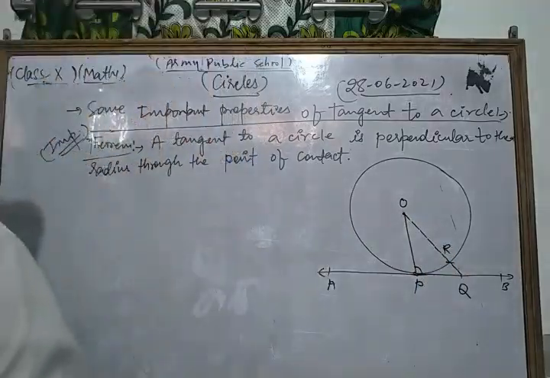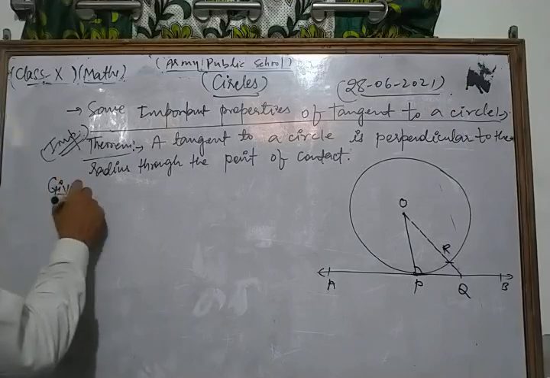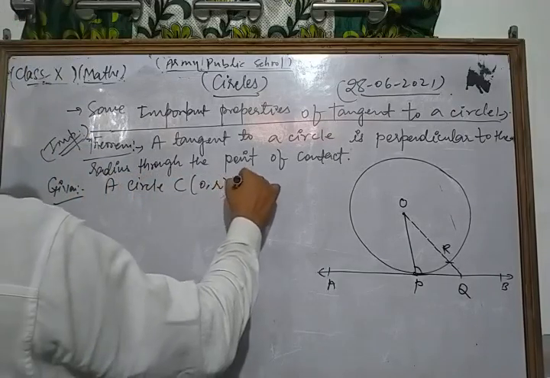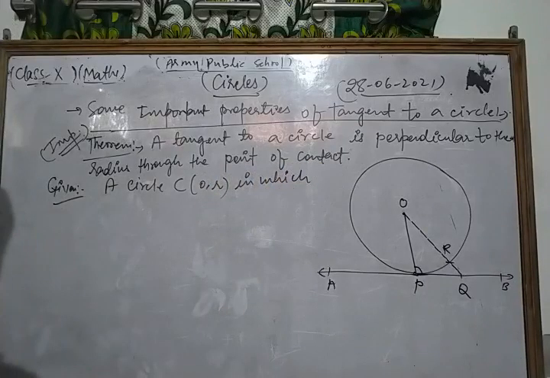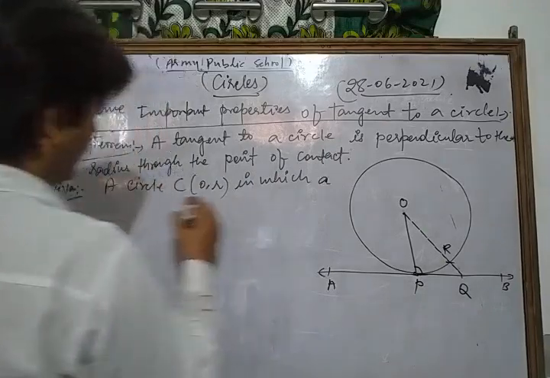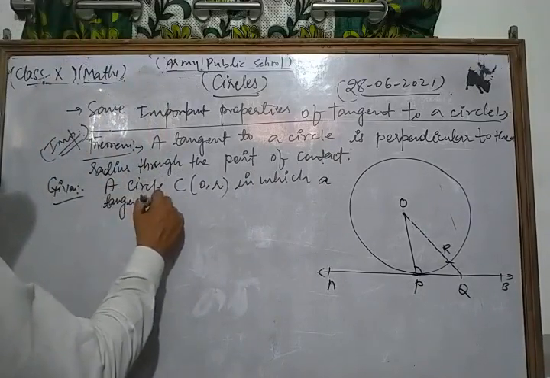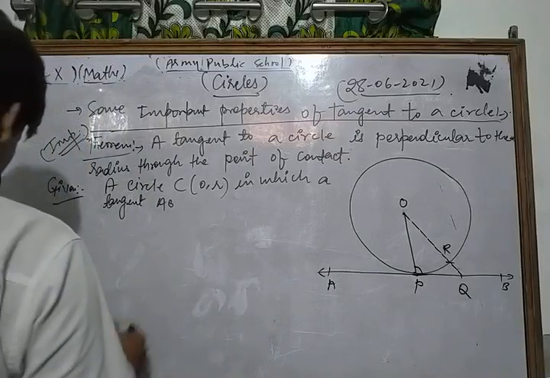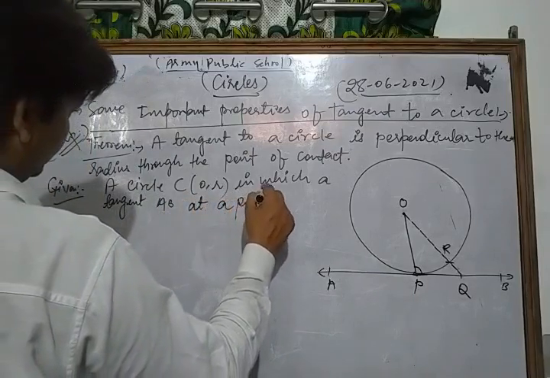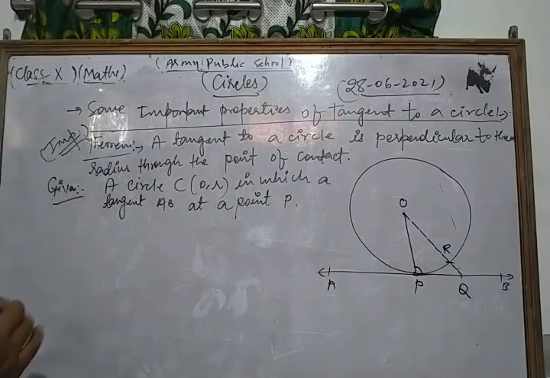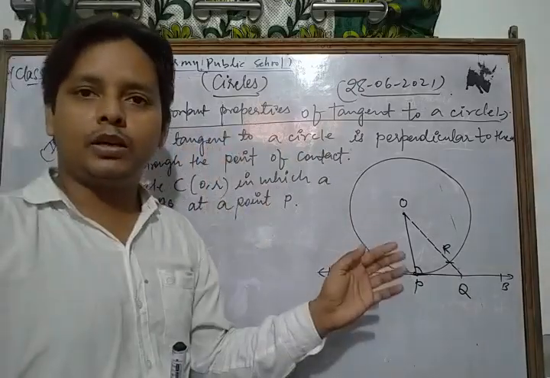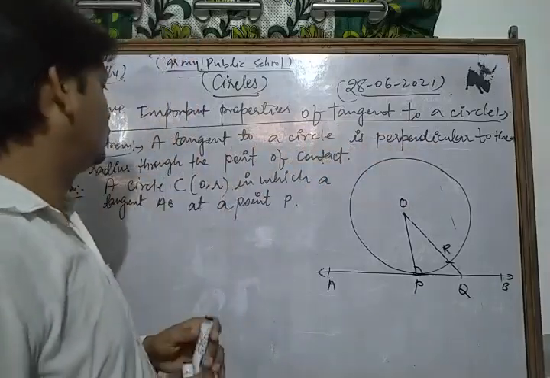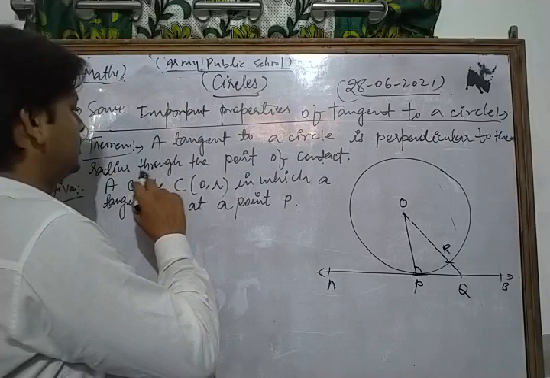Now let's see. First of all we write the given: a circle C with center O and radius R, in which a tangent AB at a point P. And our theorem is that a tangent to a circle is perpendicular to the radius through the point of contact, meaning OP is perpendicular to AB.